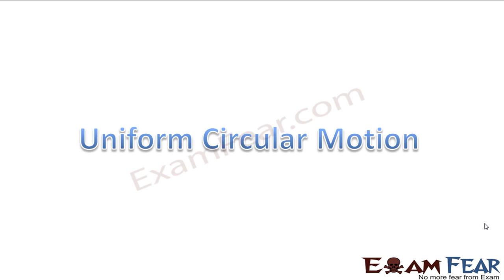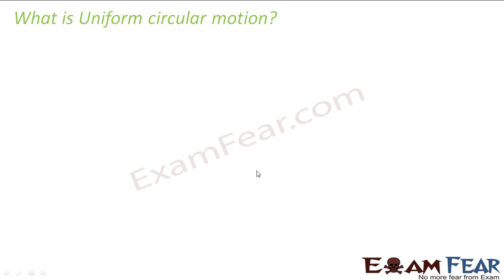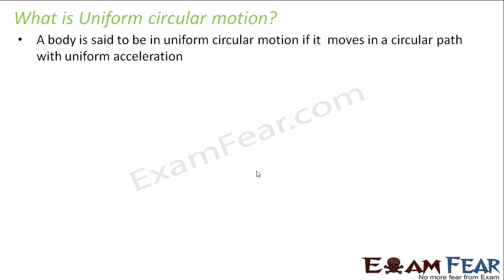So far we have been talking about rectilinear motion because everywhere we have been talking about motion along a straight line. So now let us look at circular motion. We will specifically talk about uniform circular motion. So let us see what is uniform circular motion. A body is said to be in uniform circular motion if it moves in a circular path with uniform acceleration.